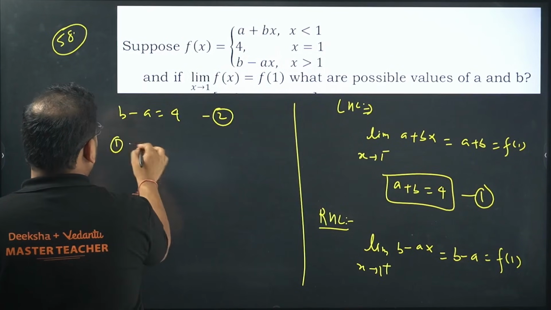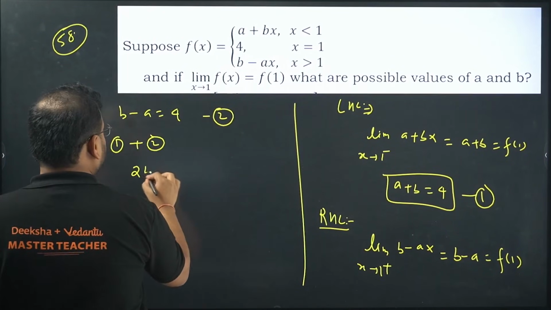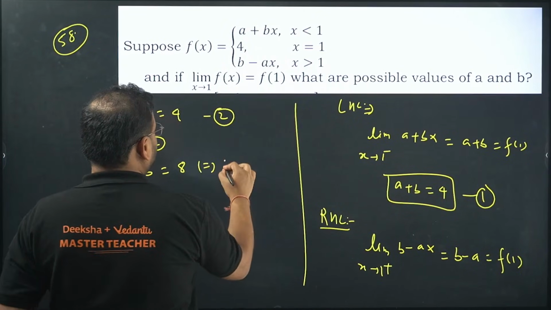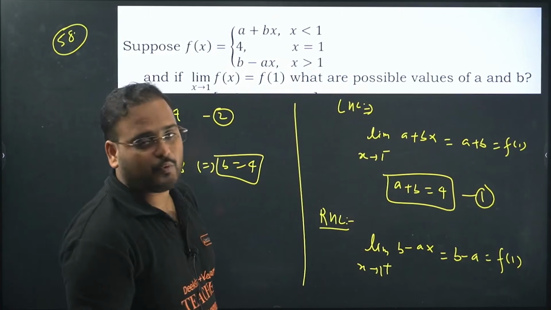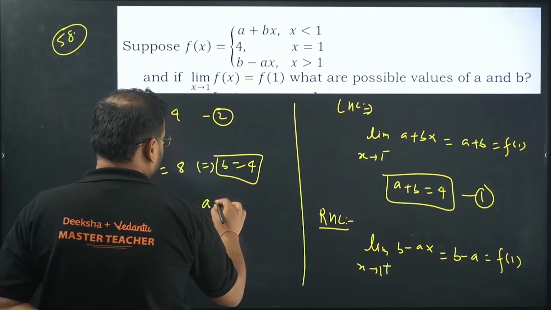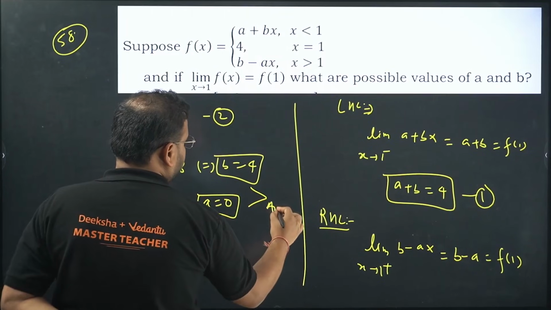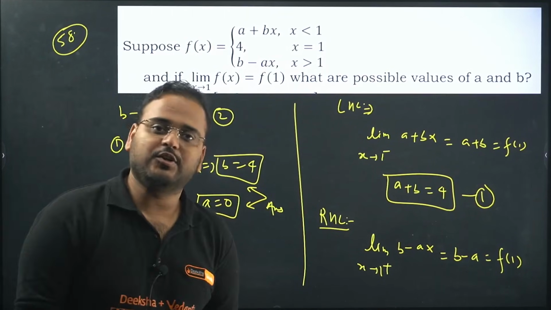Add 1 and 2. You get b plus b is 2b, and a cancels. You'll have 8, it means the value of b is 4. If b is 4 and a plus b is 4, it means a is 0. Check here guys, this is the answer for both the values a, b. Got it? 58 is also done.